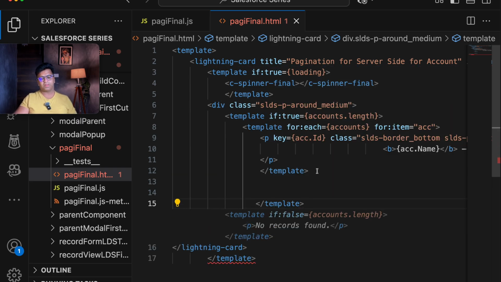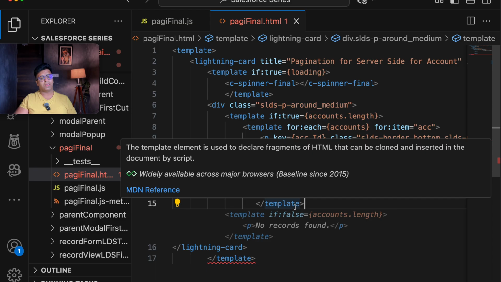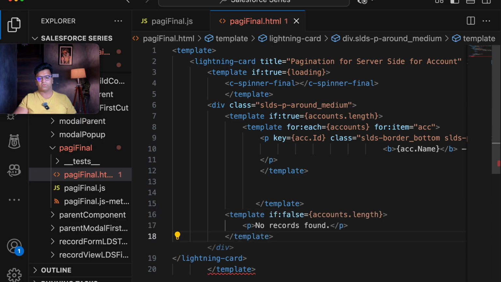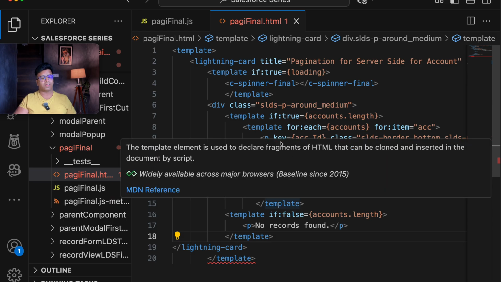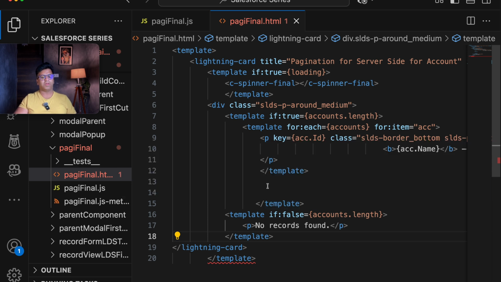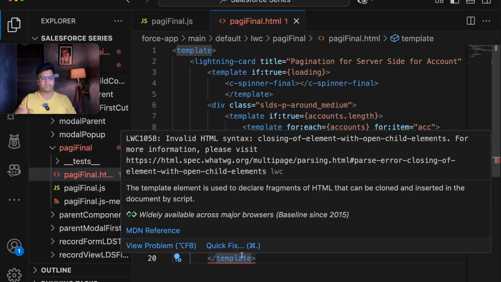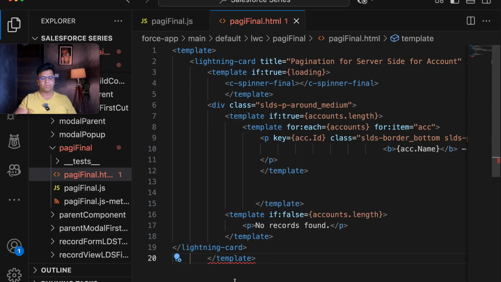So this is a template, and in the further suggestion, if it is coming as true, then this part will run, and if the value is not coming as true, then we will be calling no record found. So let's wait on that part as well, so that our work is done. Now what are the things that we need to call? You are calling a pagination, you are not only loading the records, but you are also calling the pagination as well, but we haven't added anything for the pagination. So let's go step by step in bits and pieces, and understand how we will be calling the pagination here. This is, I think, giving me the issue, so we will be resolving this later.